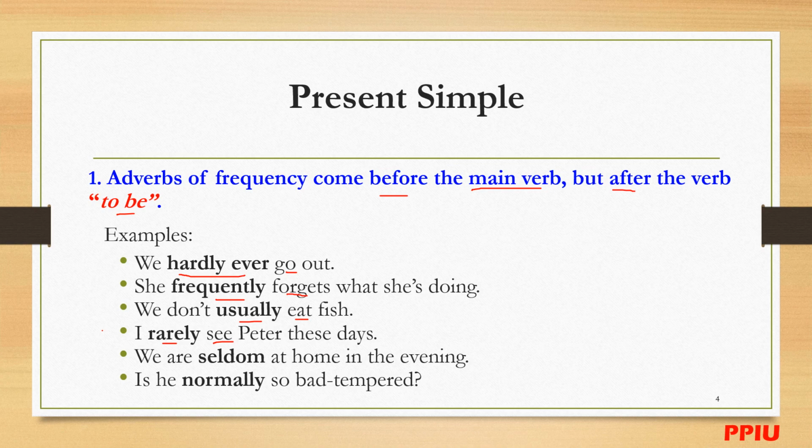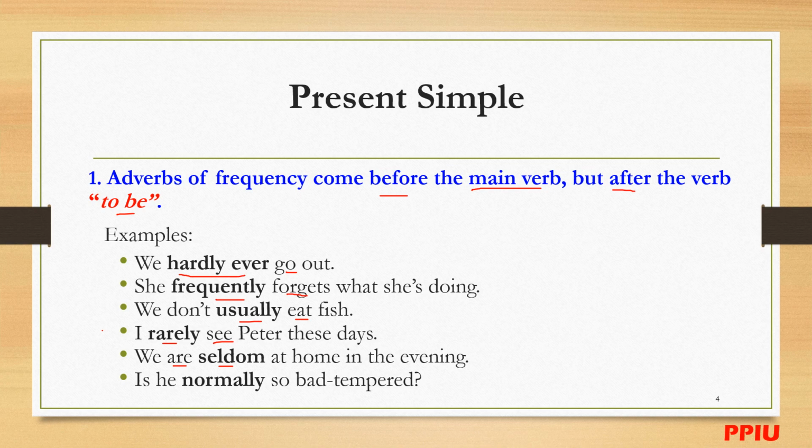Seldom is the adverb of frequency. Is there a main verb here? No. In this sentence the main verb is to be, so the adverb of frequency is placed after the verb to be.